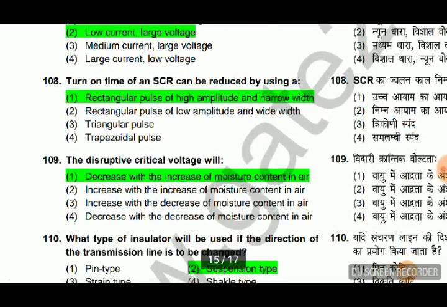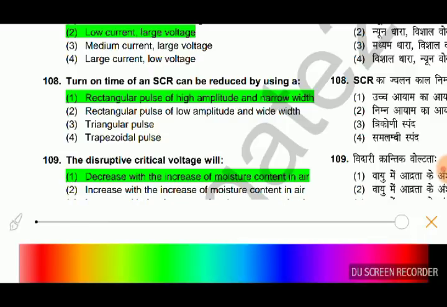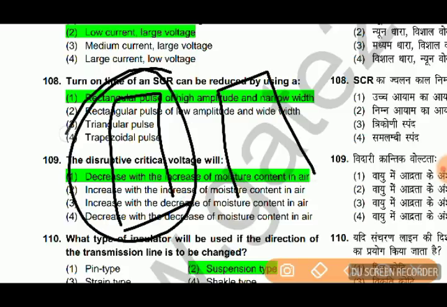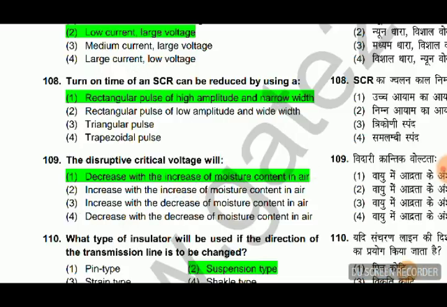Turn-on time of an SCR can be reduced by using a rectangular pulse of high amplitude but small width, because large width will increase the heat. So a rectangular pulse of high amplitude will reduce the turn-on time.